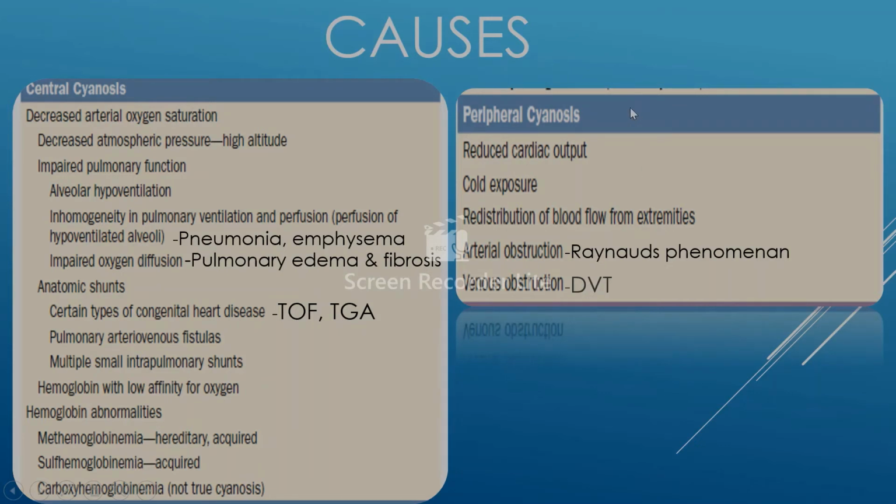While for the causes of peripheral cyanosis, they include conditions causing decreased cardiac output, or when there is a cold exposure, when there is a redistribution of the blood flow from the extremities, or it could be arterial or venous obstruction. Arterial obstruction may be noted in case of embolism or Raynaud's phenomena, while venous obstruction is noted in cases of deep vein thrombosis.